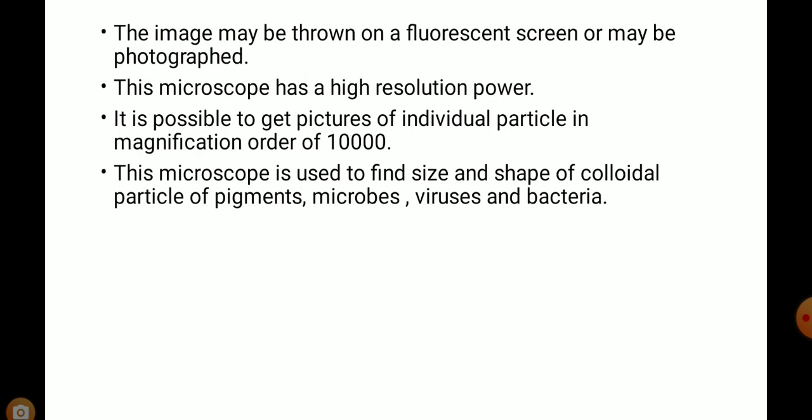This microscope has a high resolving power. It is possible to get pictures of individual particles at a magnification of the order of 10,000. This microscope is used to find the size and shape of colloidal particles of pigments, microbes, viruses as well as bacteria.